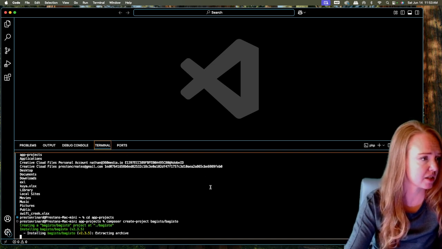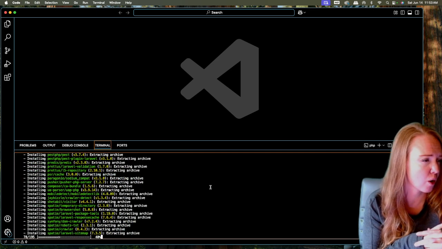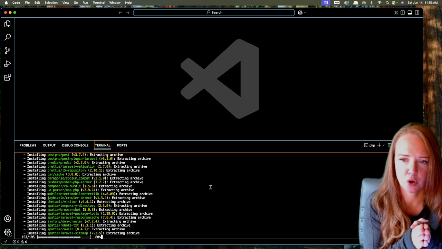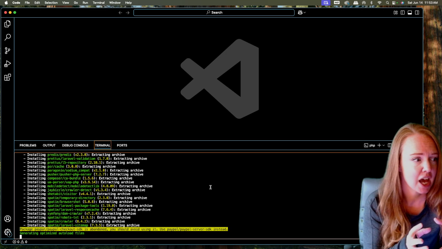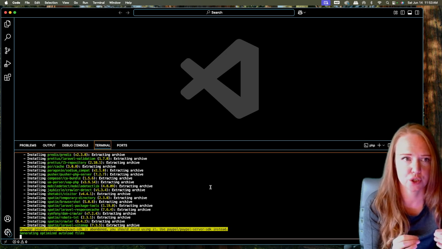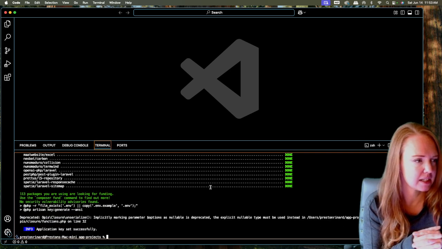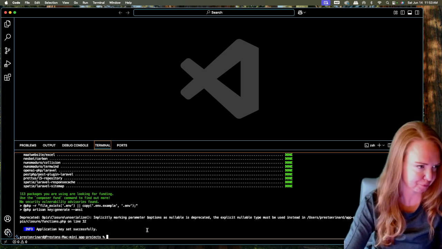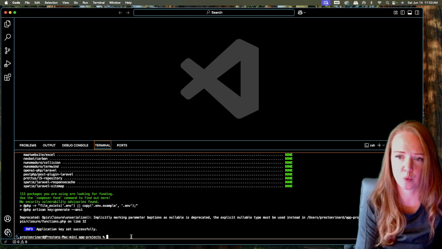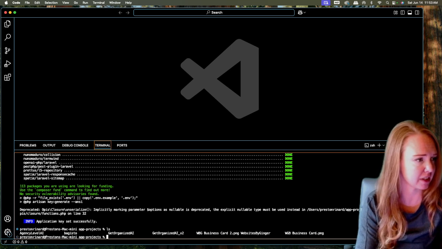All right, so Composer is installing the dependencies for Bagisto. This actually includes the Laravel package, so you don't need to install Laravel separately. This is an all-in-one package. Then we list our applications and cd into Bagisto.